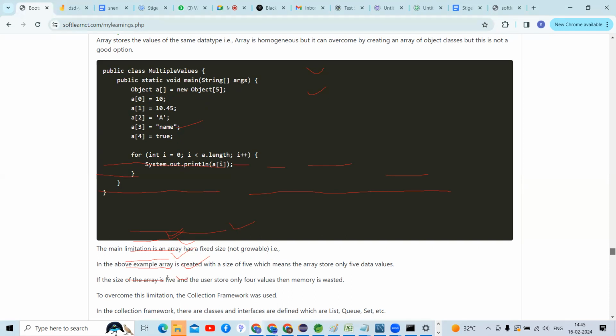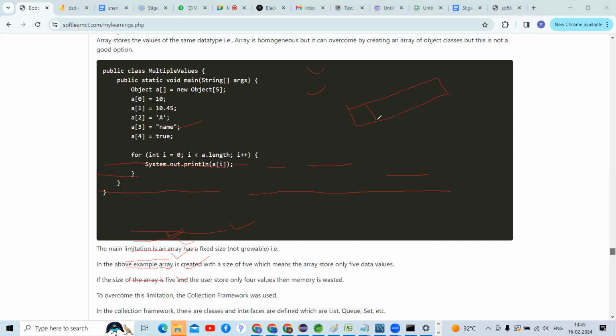In the above example, the array is created with a size of 5, which means the array can store only 5 data values. If the size of the array is 5 and the user stores only 4 values, then one memory is wasted, right, guys? If I want to store an array of size 5, and I store only 4 values, then one memory is wasted here. How does it start creating the array's memories, guys, inside that array?